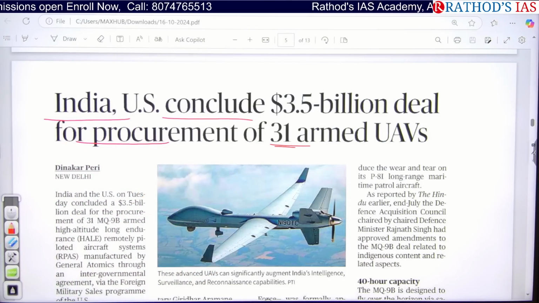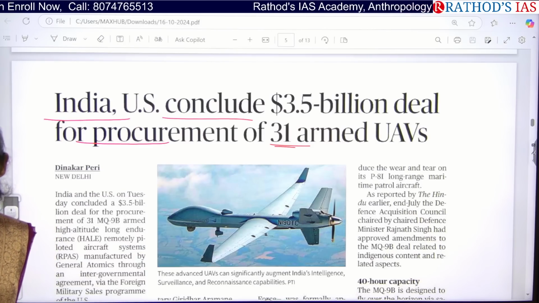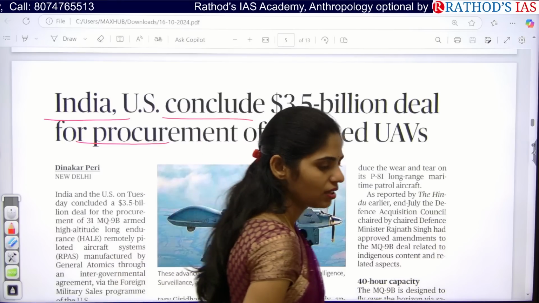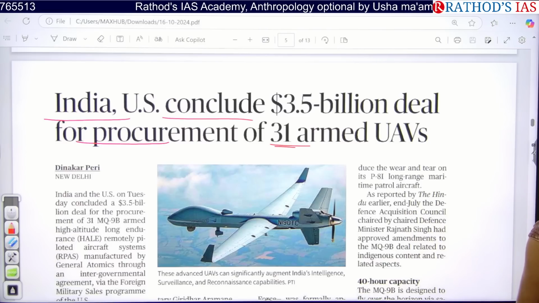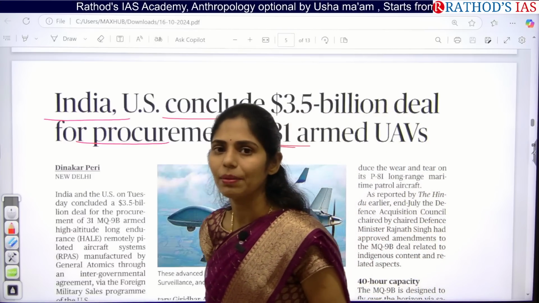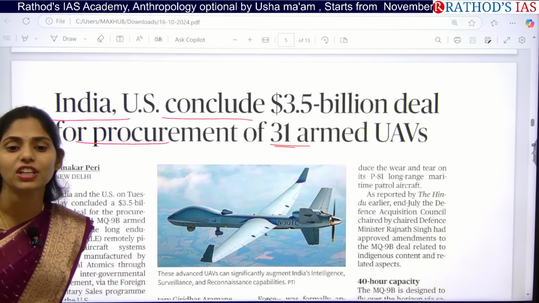What is this UAV? Unmanned aerial vehicles. It is also called drones. So can you tell me the different types of drones? Classification of drones. I think in your science and technology class, sir discussed this. Unmanned aerial vehicles, what are the applications of this, and different kinds and classification of drones.